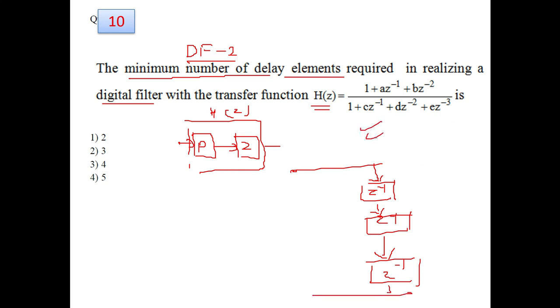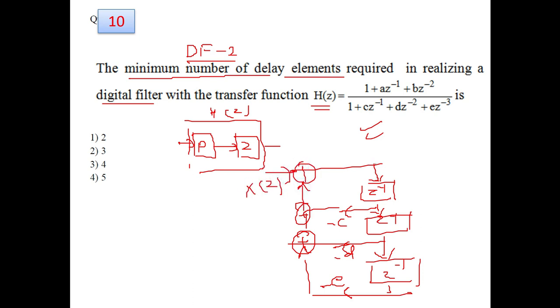First part is represented by poles. So here it will be minus c, then minus d, and here you will have minus e. These are summed up to get the summation of all the pole terms. So this is your denominator part, here input X of z, and for the numerator part this will represent 1, and first is a z to the power minus 1, so this will be added with the forward path, and another part is b, so it will produce z to the power minus 2. If you add them, this structure realizes the overall given system, and the minimum number of unit delay elements required for this system is 3.